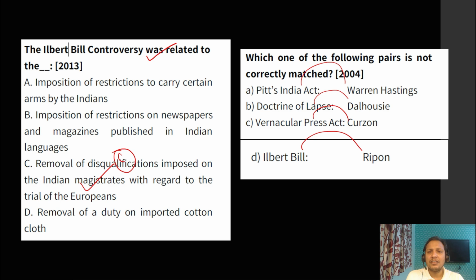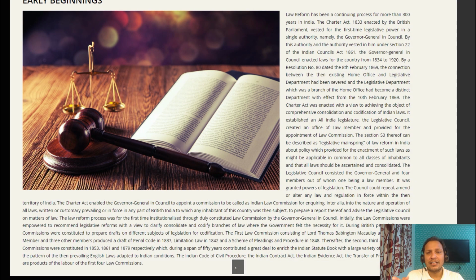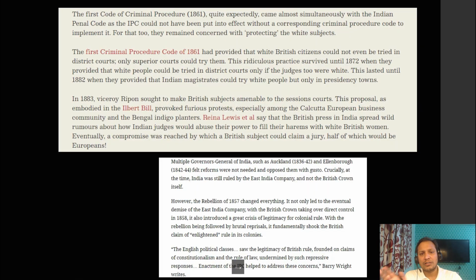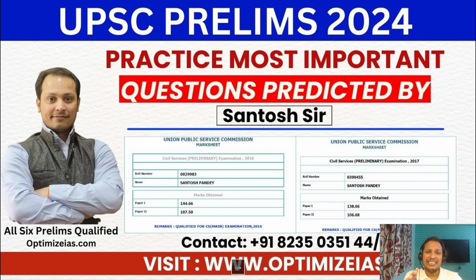Or they can ask you overall about the Charter Act of 1833. Last year also they asked, and they can again ask you about the first law commission, second law commission, third law commission, fourth law commission. So guys, in my Optima test, I have tried to cover each and every dimension of this topic, because I have made a list of important topics and covered each and every dimension. So guys, if you want to practice very important questions which can come in the UPSC prelims examination,